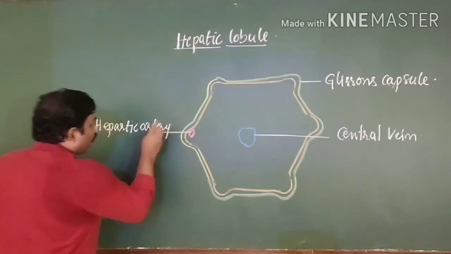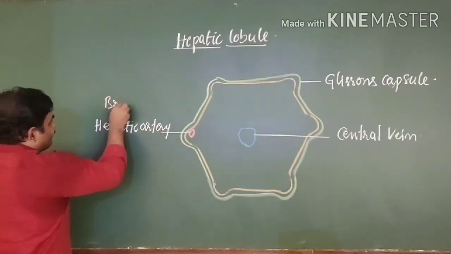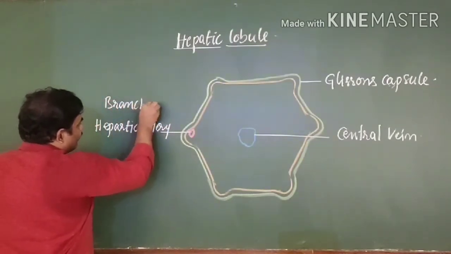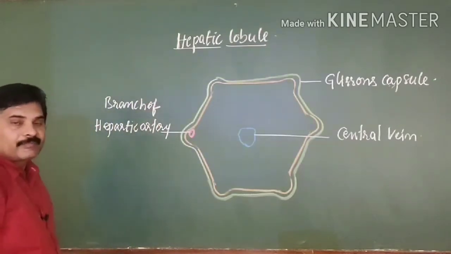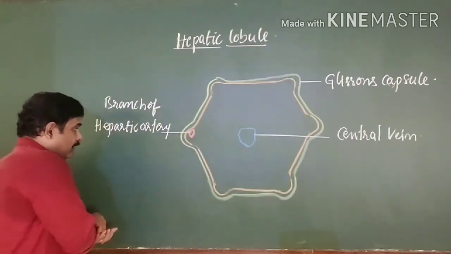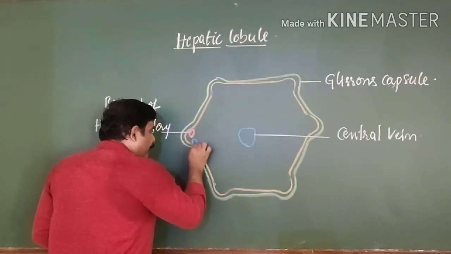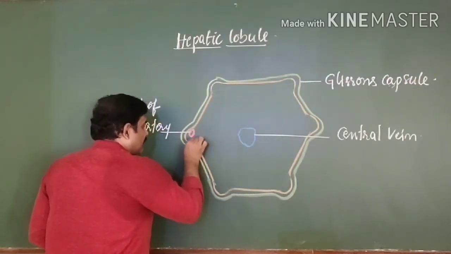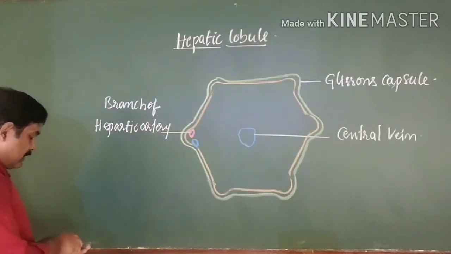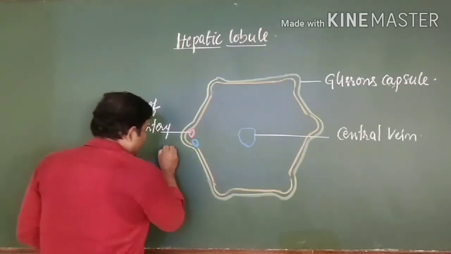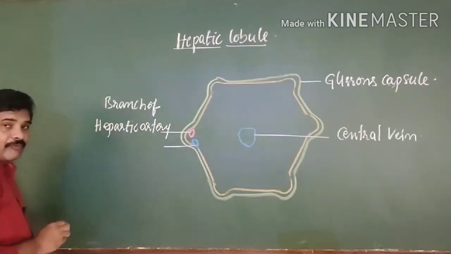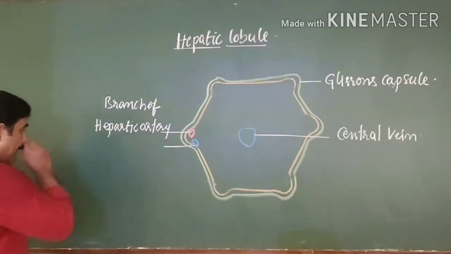It is a branch of the hepatic artery that you can see. There you can see even the branch of the hepatic portal vein. Here this part is the branch of the hepatic portal vein.